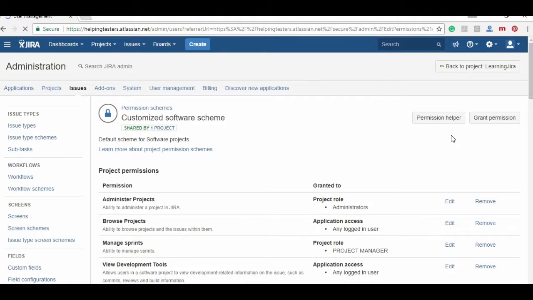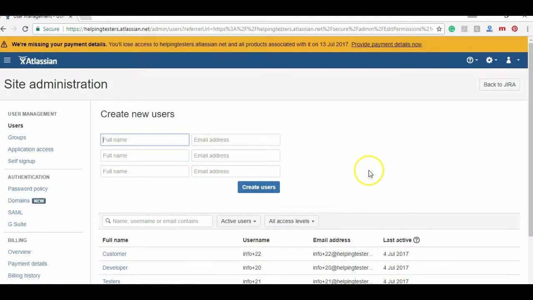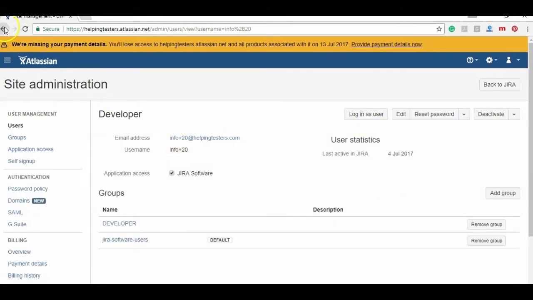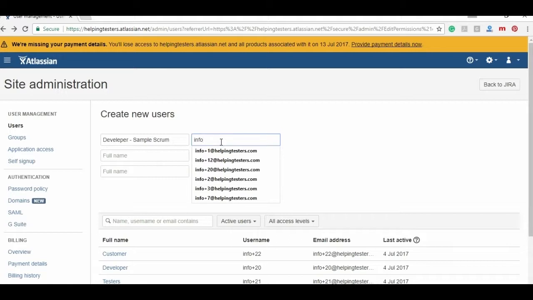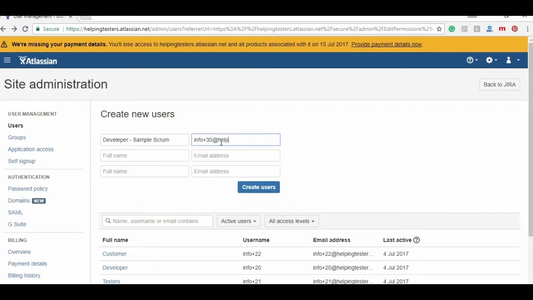go to user management and create two developers. So we have one developer, and so this developer is for, let's say, a Learning Jira project, and we will have a new developer for sample Scrum. So ideally the name should come, but for easy understanding, for teaching purposes, we are using the name like this and give the name as helpingtesters.com. Create a user.